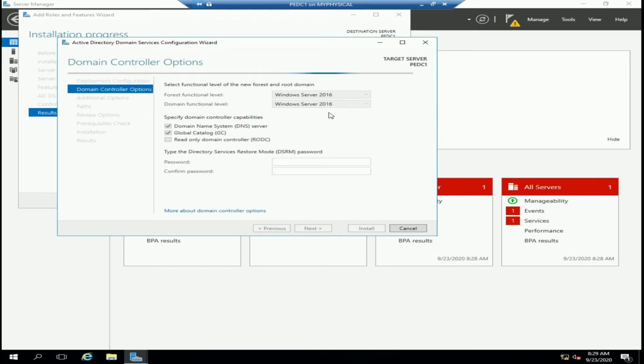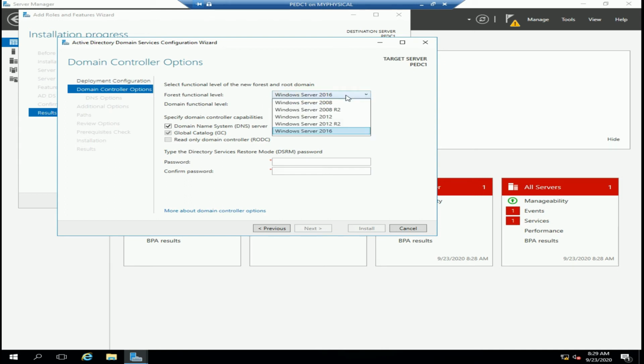So when you get here, you see the forest function level and the domain function level. Now when you maintain 2016, make sure you maintain the domain function level at 2016. If you maintain 2016, that means that all the domain controllers that you're going to install for this company must all be 2016.